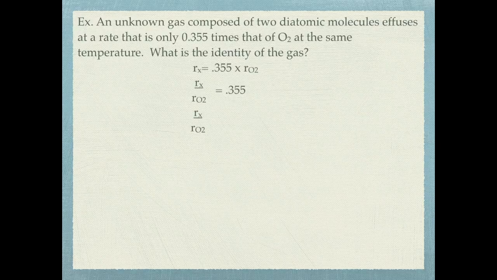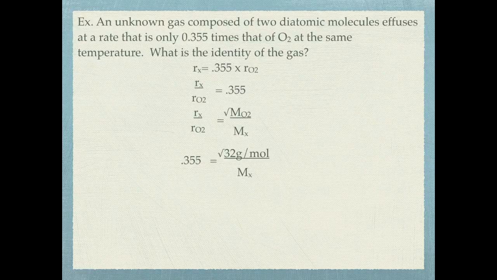I'm going to take Rx over R of oxygen and set that equal to the square root of the molar mass of oxygen over the molar mass of X. Keep in mind that you need to switch those molar masses because there is an inverse relationship between the rate of effusion and the size of the molecule. I know that Rx over R of oxygen equals 0.355, and I know that the molar mass of oxygen is 32 grams per mole. And what I'm going to solve for now is Mx.